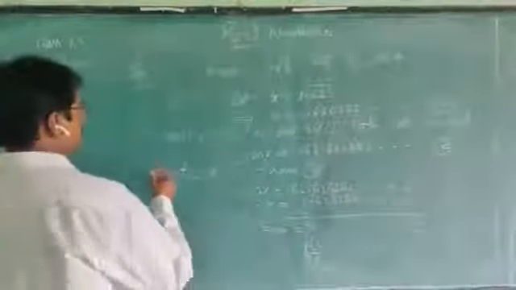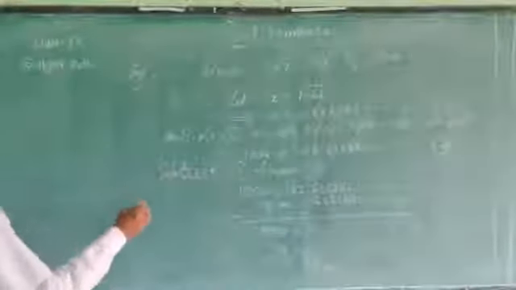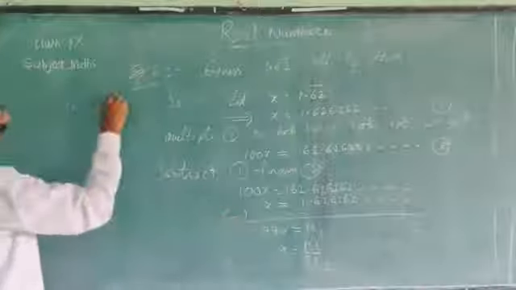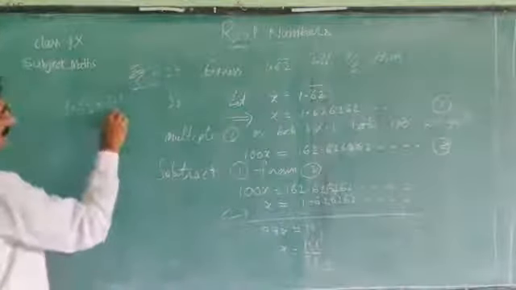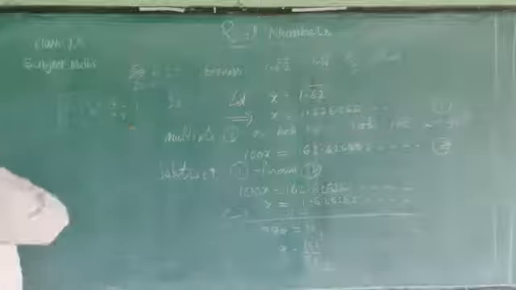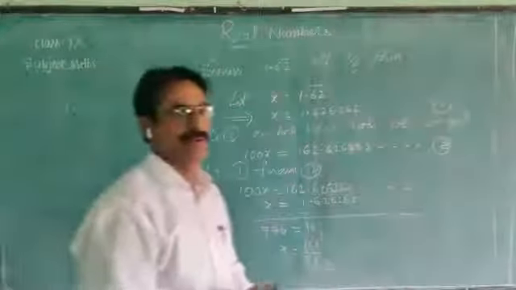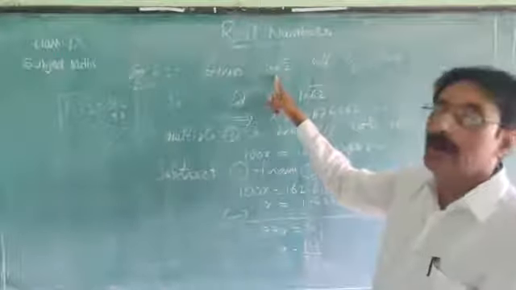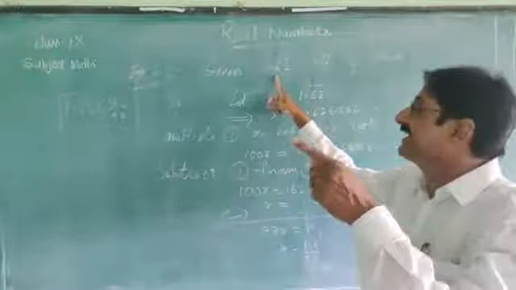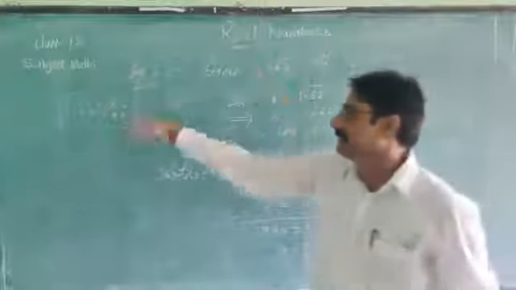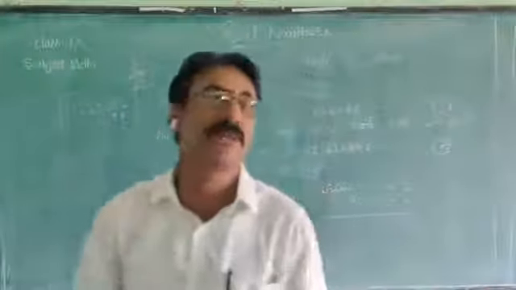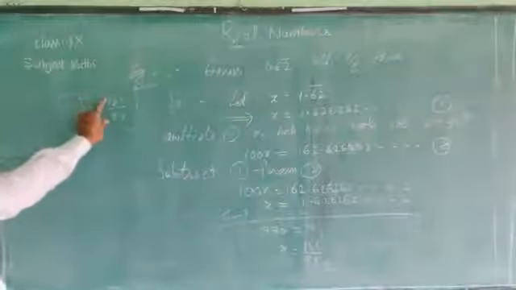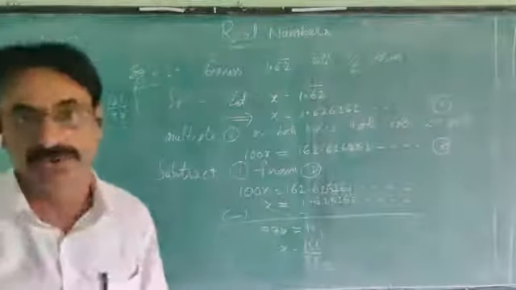Finally, the value of 1.62 bar equals how much? 161 by 99. Like this, we can change any non-terminating recurring number into a rational number, which is in the p by q form. Now 161 and 99 are integers, and 99 is not equal to 0.